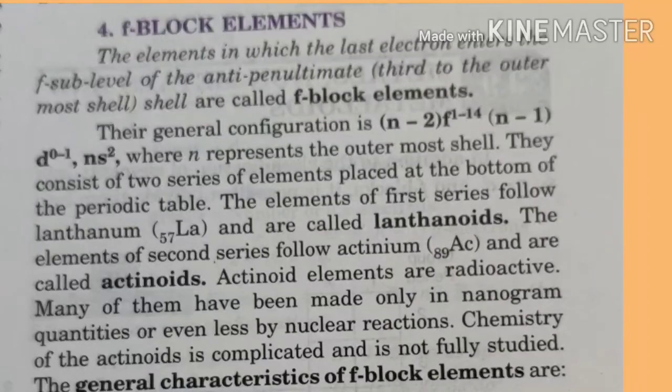They consist of two series of elements placed at the bottom of the periodic table. The elements of the first series follow lanthanum and are called lanthanoids. The elements of the second series follow actinium and are called actinoids. Actinoid elements are radioactive. Many of them have been made only in nanogram quantities or even less by nuclear reactions. The chemistry of actinoids is complicated and is not fully studied.